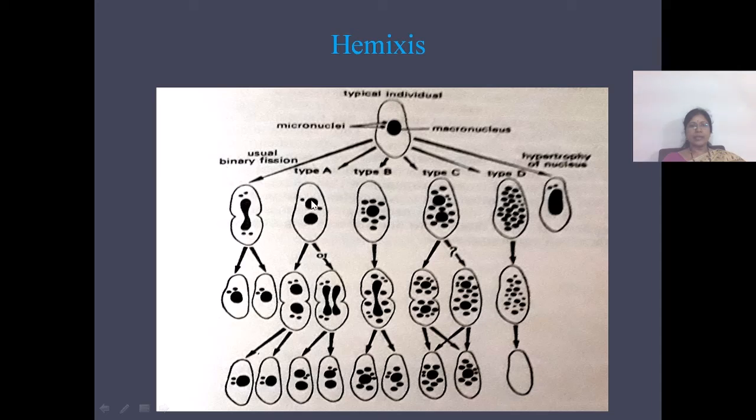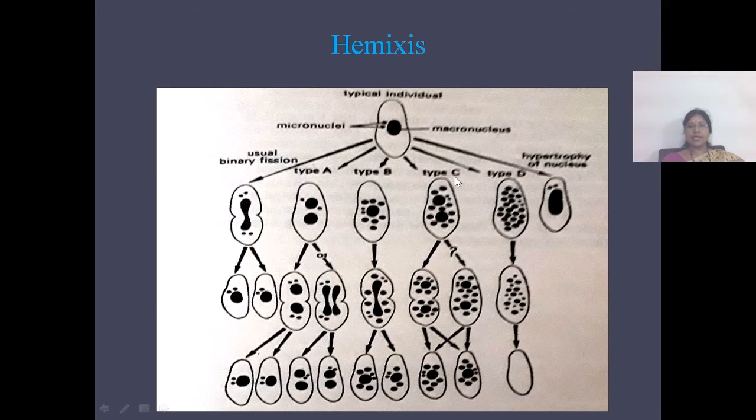In type A, the macronucleus disintegrates into two or more forms, and they are not synchronous with the micronuclear division. In type B, the macronucleus will form 1 to 20 macronuclear balls, and they will extrude into the cytoplasm.